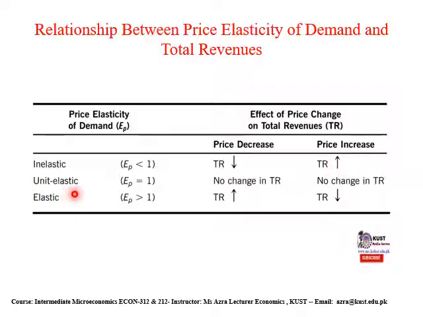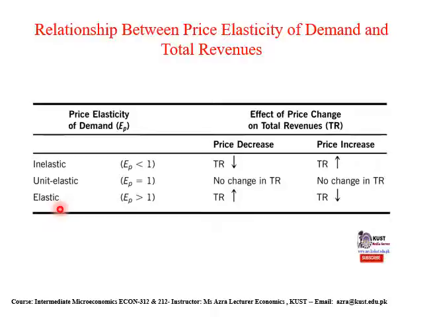In the case of a unit elastic demand curve, elasticity will be equal to 1. In that case, due to a decrease in price level, there will be no change in total revenue, and when price increases, again we will see no change in total revenue. In both price increase and price decrease, no change occurs in total revenue.